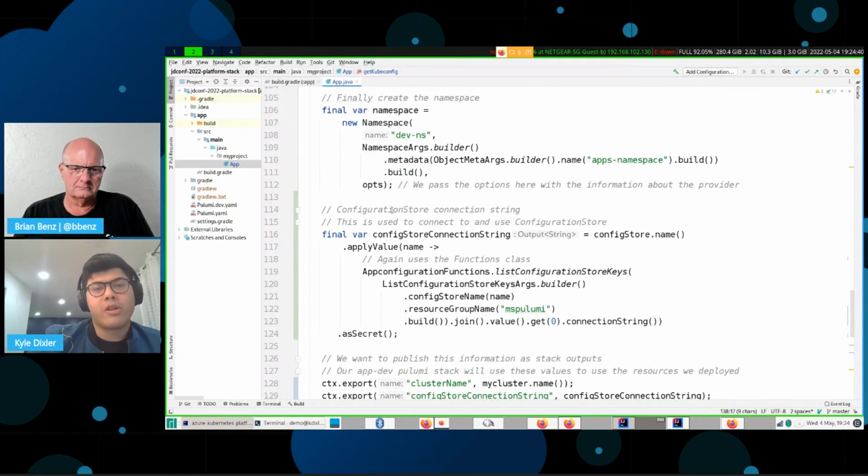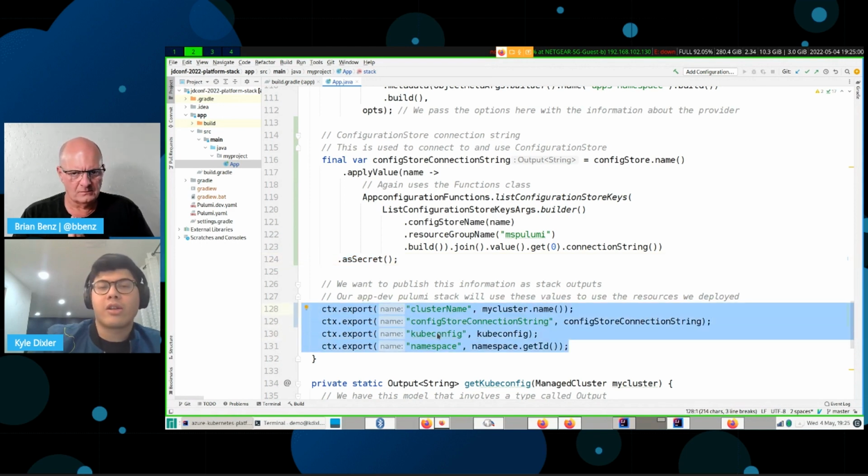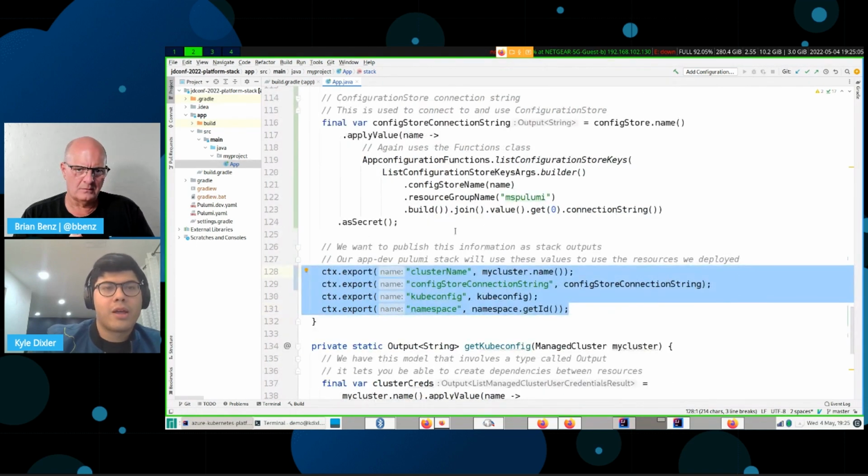And later on, we're going to need to use this configuration store. So we've got that connection string that Brian alluded to before. We use these functions over here on this service to grab that. And then we save it as secret so that we don't throw it on the screen. We then output these from the stack in order for the other stack to be able to use them to deploy to this Kubernetes cluster. So that's basically it for this cluster.